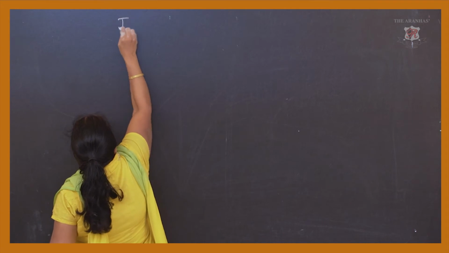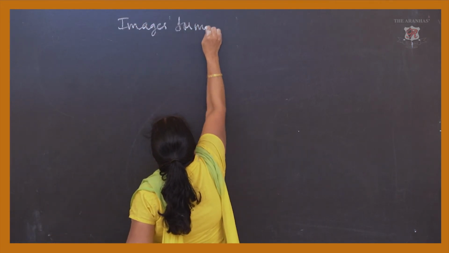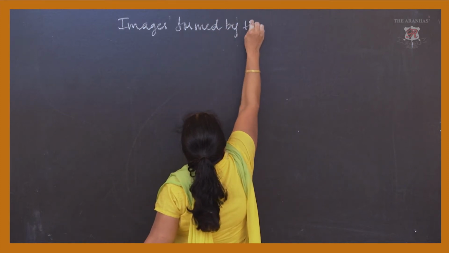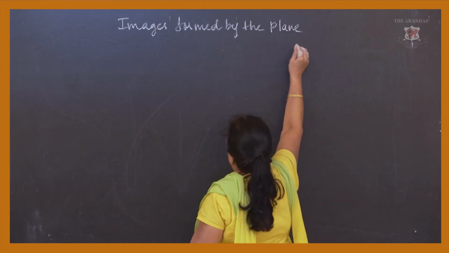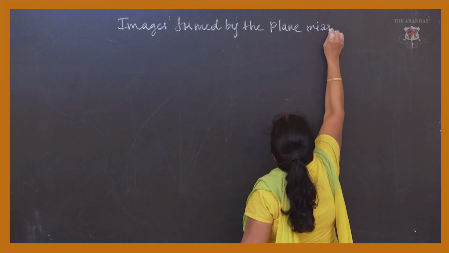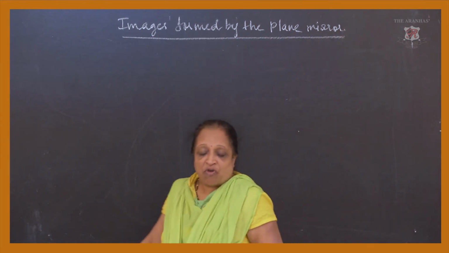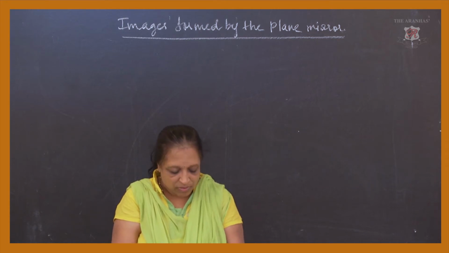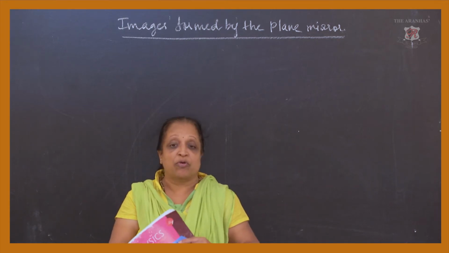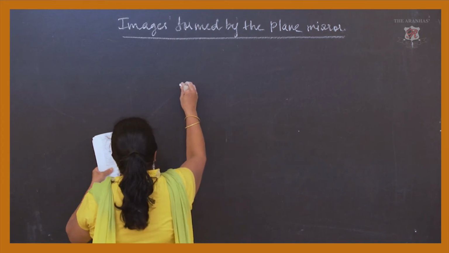Images formed by the plane mirror. Plane means the surface is plane. Images formed by the plane mirror. You just look at the diagram that is on page number, or you can say figure 4.5, which is given on page 34. I will just draw the figure over here.